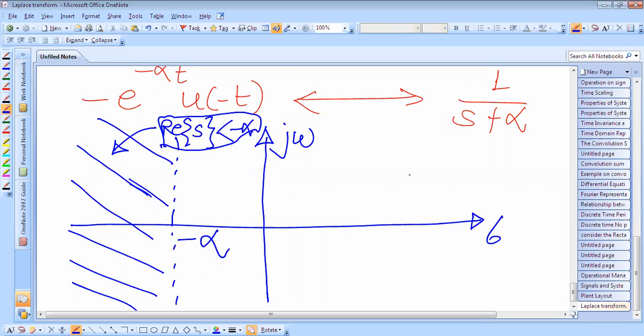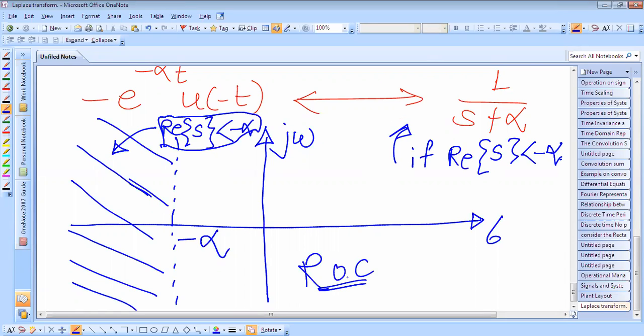This is the Laplace transform if the real part of s is less than minus alpha, and this is the region of convergence.